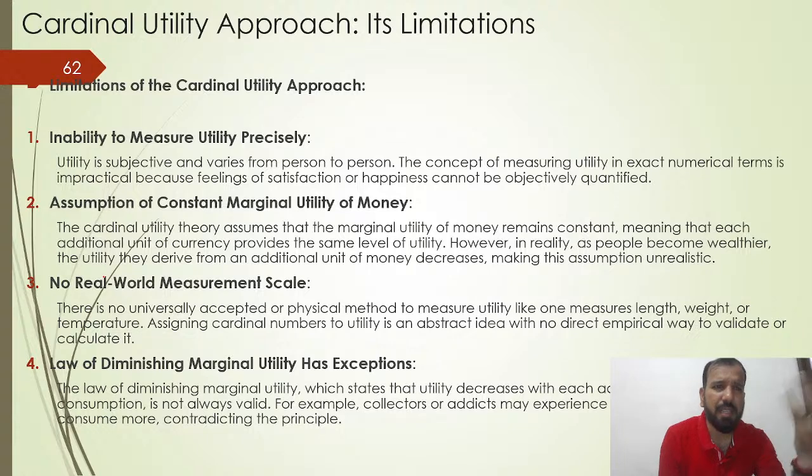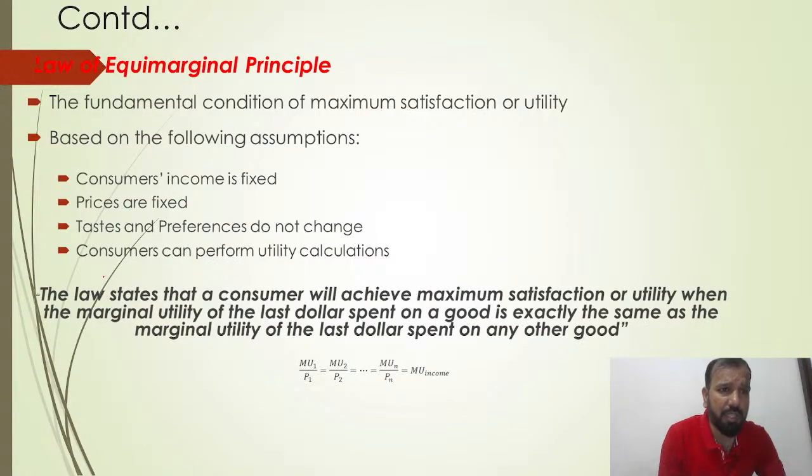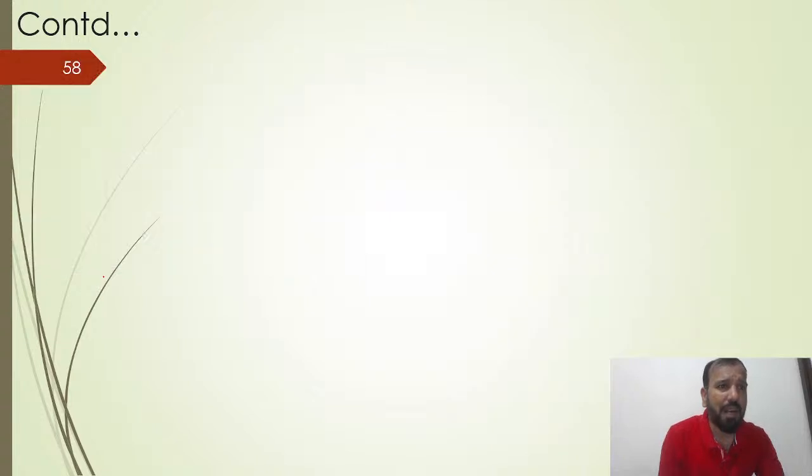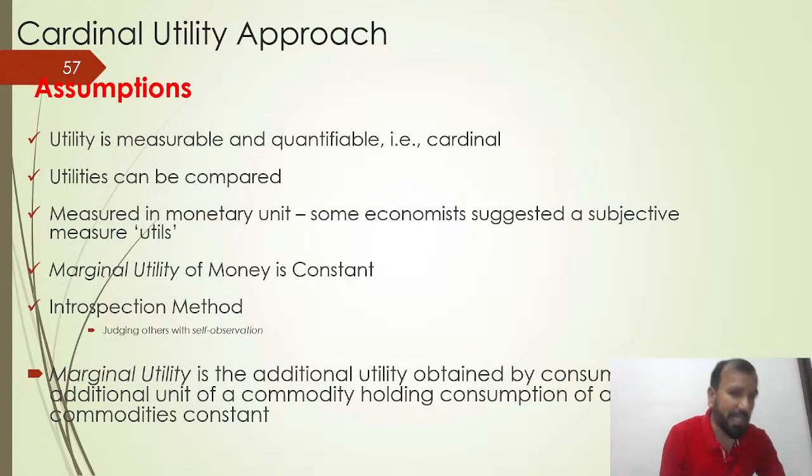It's very simple. So limitations, I don't think so. We just need to discuss the cardinal utilities. In cardinal utilities, utility is measurable and quantifiable. You can understand it's a number, quantitative in nature. Utilities can be compared. Suppose two persons are consuming the same quantity, you can make a comparison of what satisfaction, what utilities you are getting and what I am getting.